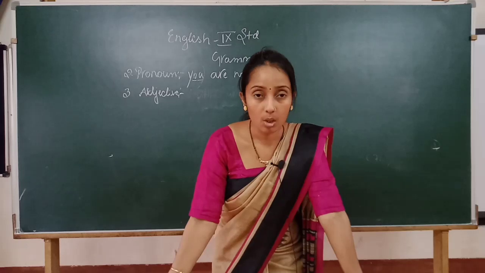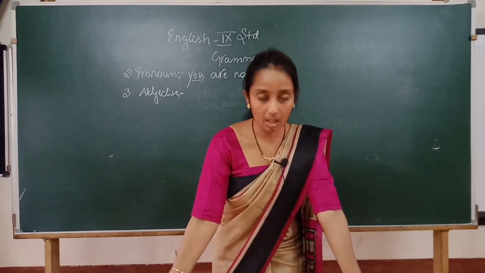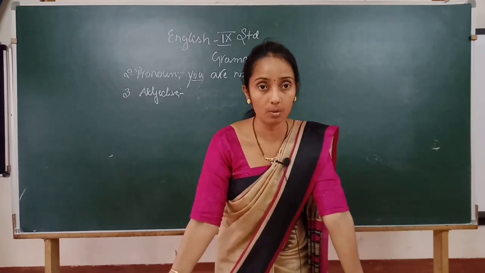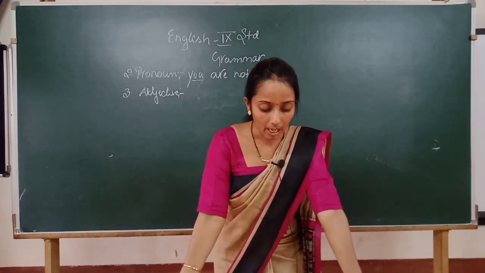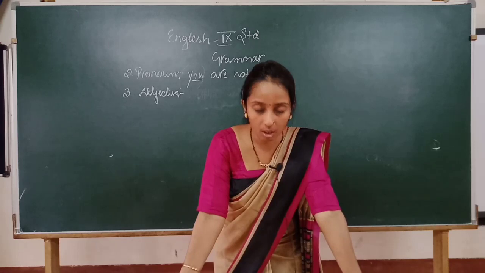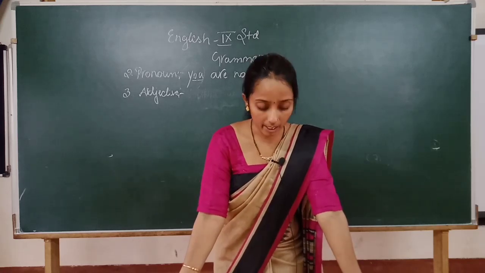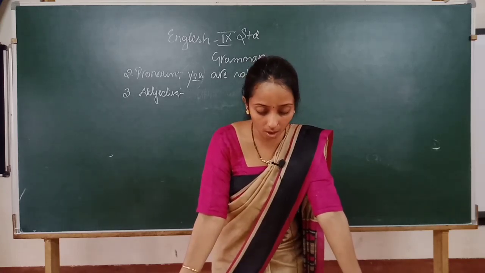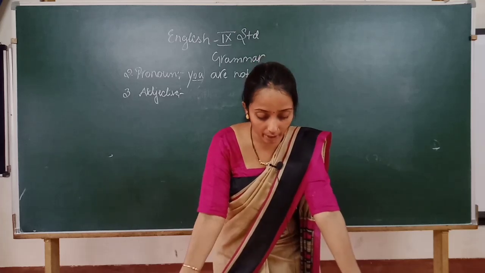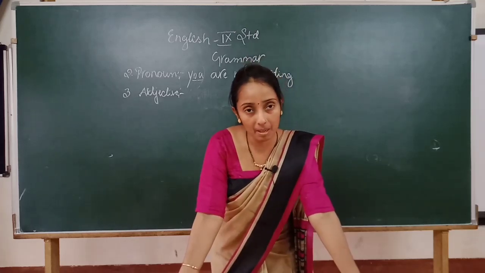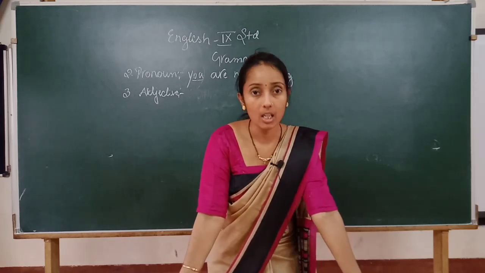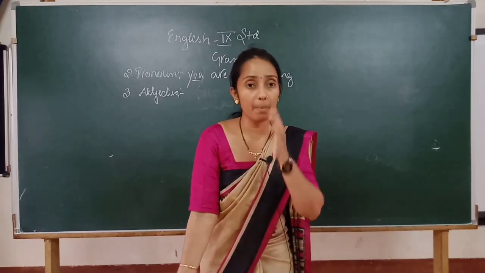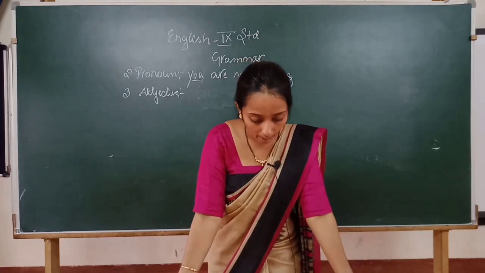They are used to describe a noun or a pronoun. Clear? Then continue writing. It comes before the noun or pronoun. So what is adjective? Adjective is a describing word which describes the noun or a pronoun, and remember that it comes before the noun or a pronoun.